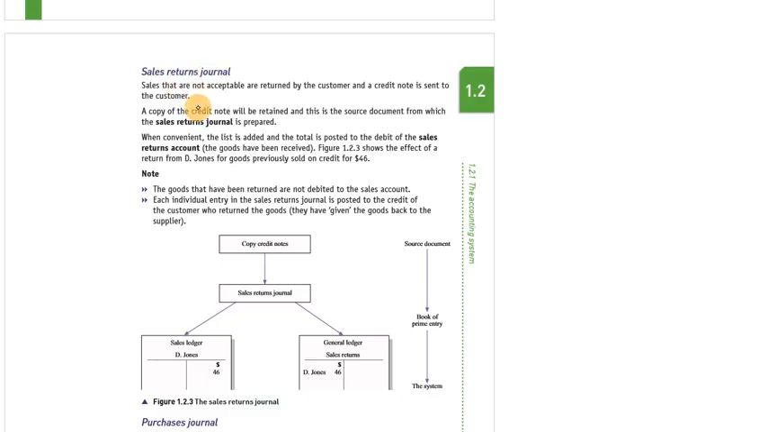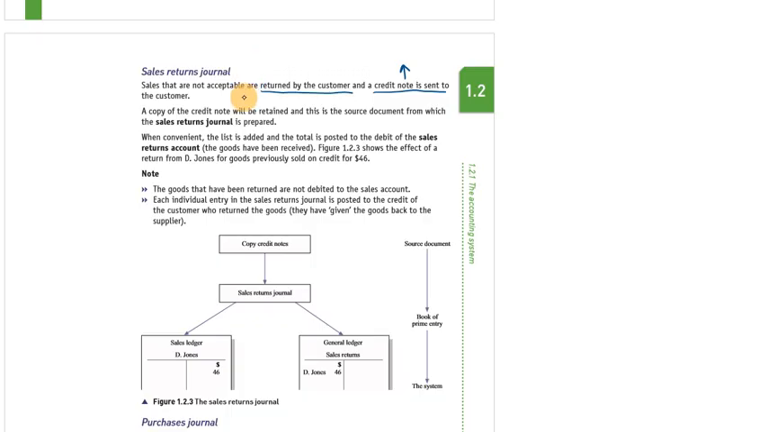Sale return means goods returned by the customer, and a credit note is sent to the customer. In case of sale return, a business sends a credit note. Credit note means goods returned by the customer, or it is the sale return of the business. So if a customer returns goods to the business, this is the sale return journal.